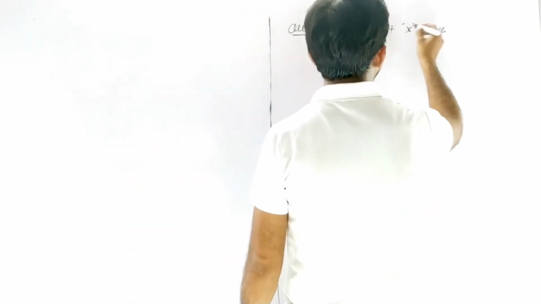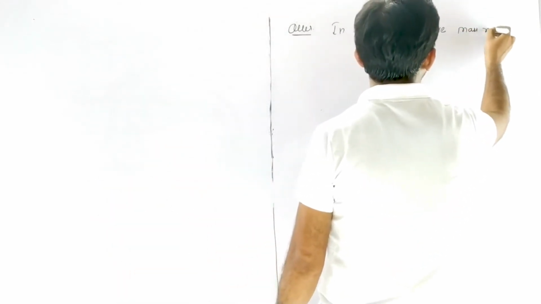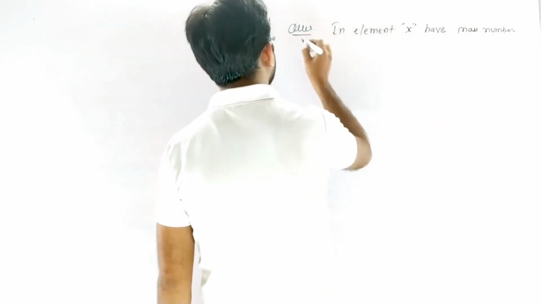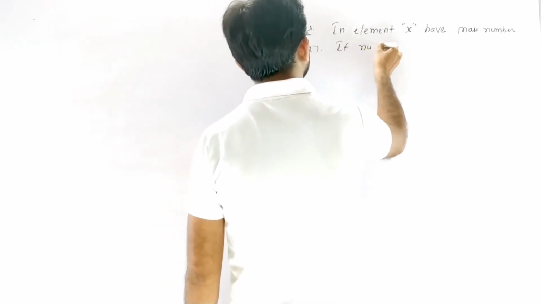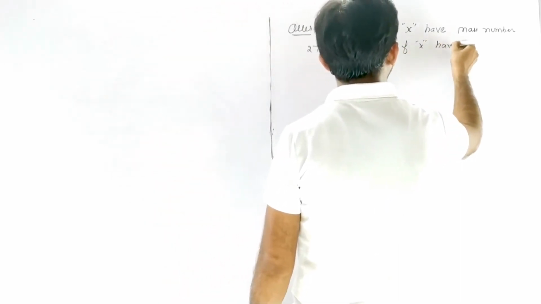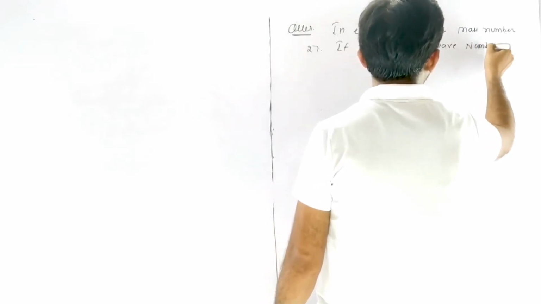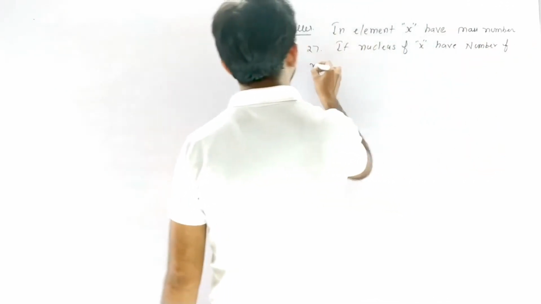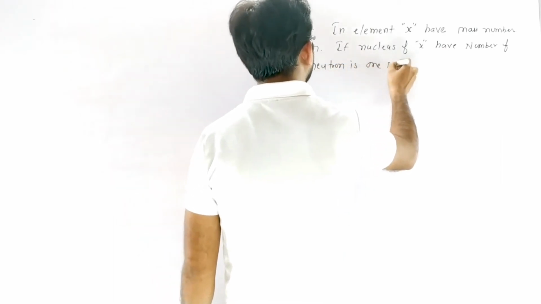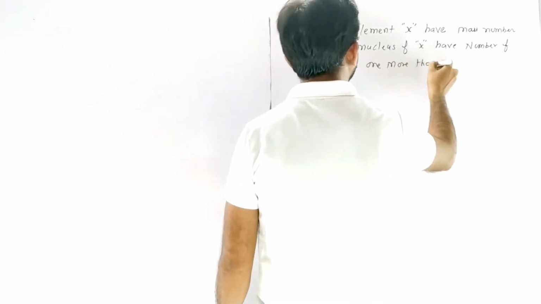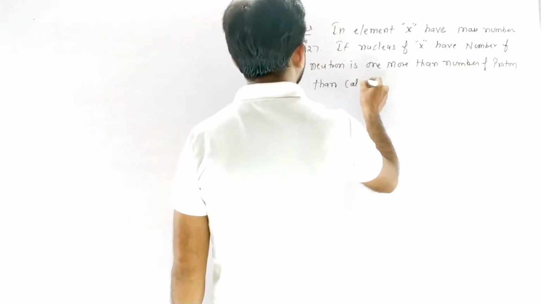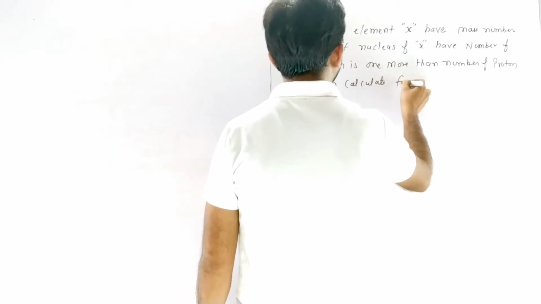An element X has mass number 27. If the nucleus of X has number of neutron 1 more than the number of proton, then calculate the following.